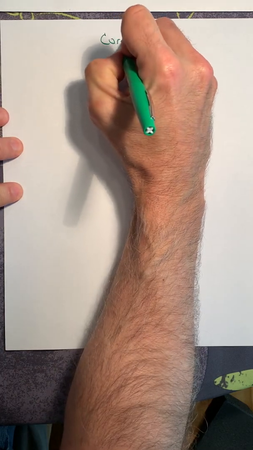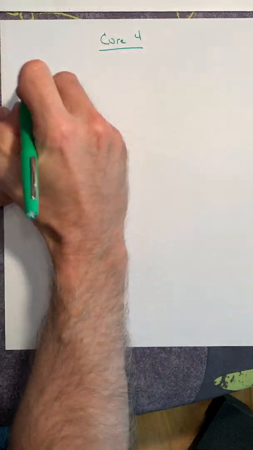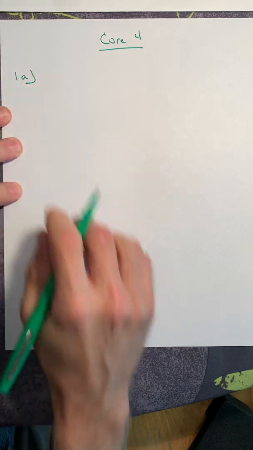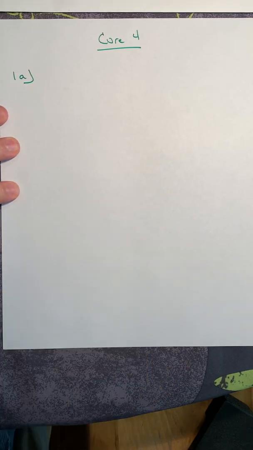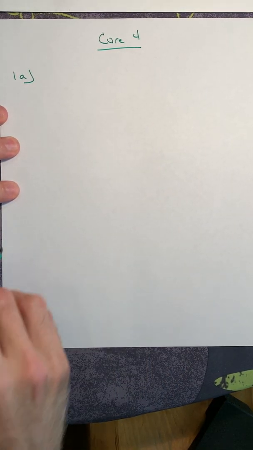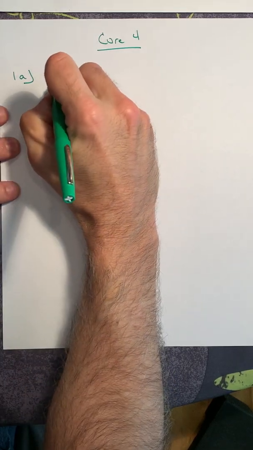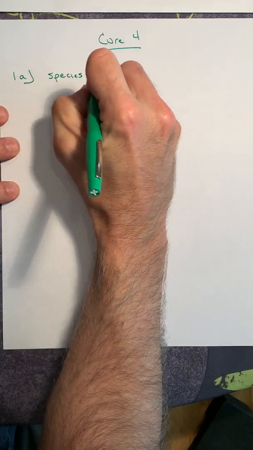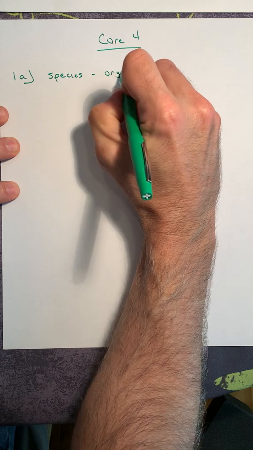All right, let's put some meaning to that because those are a bunch of words. So this is core 4, and this is question 1A. What we're addressing here is what the definition is of a species. What does it mean when an organism is a member of a species?